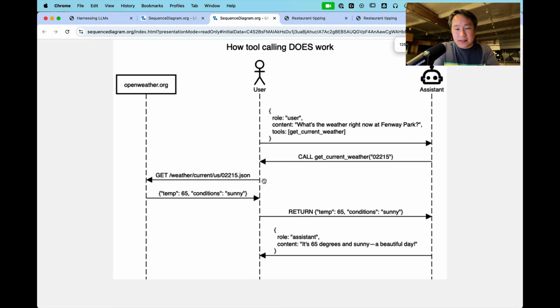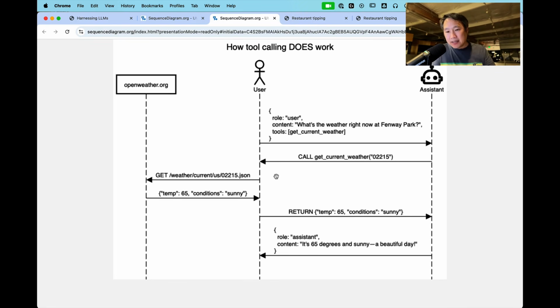Instead, it works like this. The user asks the question, what's the weather right now at Fenway Park? And it includes, along with that request, a description of a tool called getCurrentWeather. So it's not passing code, it is just passing metadata about a function. It's saying the name of this function is getCurrentWeather. It takes a single argument. That argument is a zip code, and it's a string. So the assistant, instead of answering with what the weather is, responds saying, I would like to call this tool that you said was available called getCurrentWeather 02215.